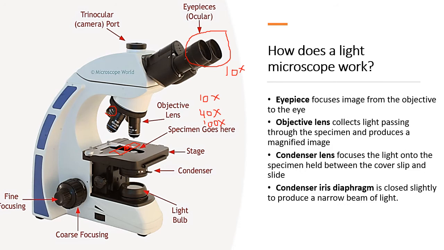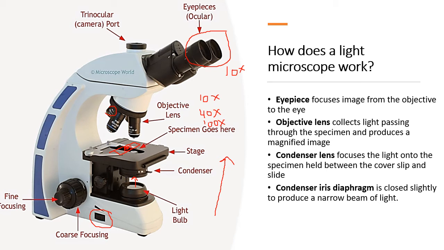I have put the slides here, or the points here, to help you know the functions of the different parts of the light microscope, having discussed with you how the light microscope itself works. So the eyepiece will focus the image from the objective. So think about it this way. Let's think of it working from the bottom to the top. You switch on the microscope here by the side. This is often the power button, and a light bulb comes on here. The rays of light travel upward, and they illuminate this image here.